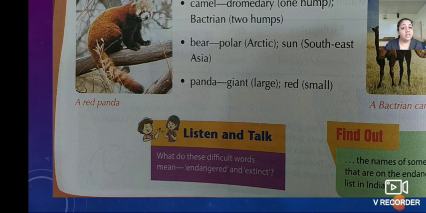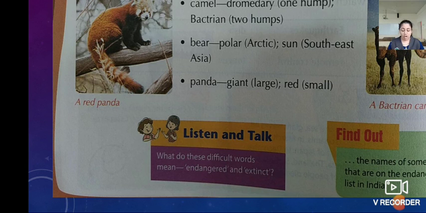For example, tiger. Now there are very few tigers in India, we can see. Why? Because the tiger is an endangered animal. This species is facing the danger of becoming extinct. And next is extinct. Extinct means the animal is not on the earth.